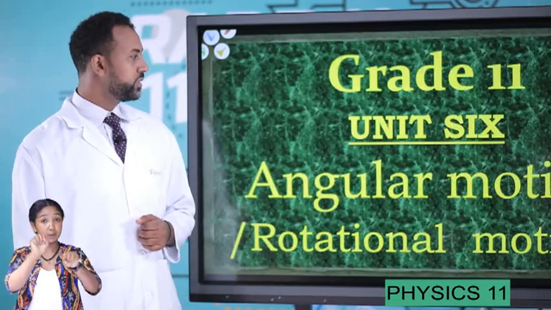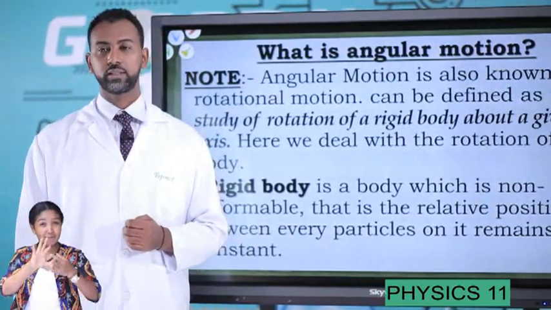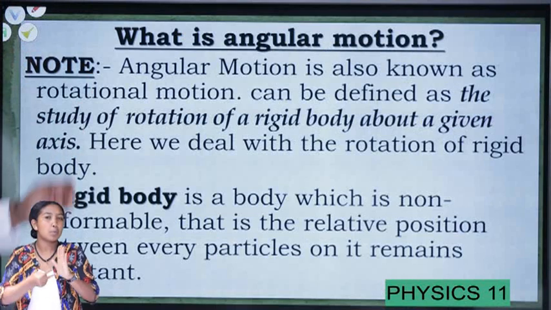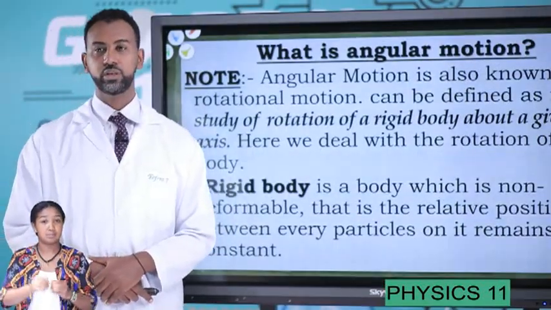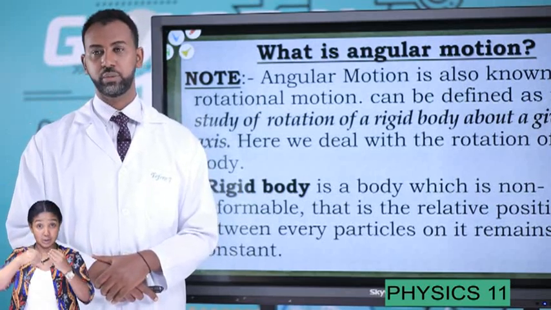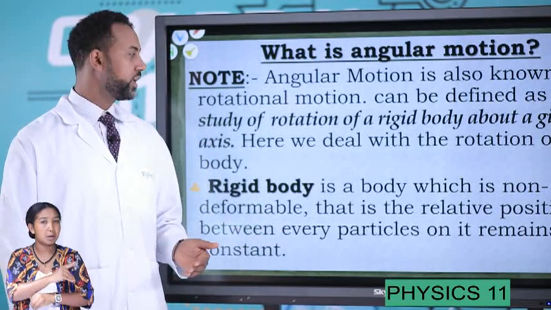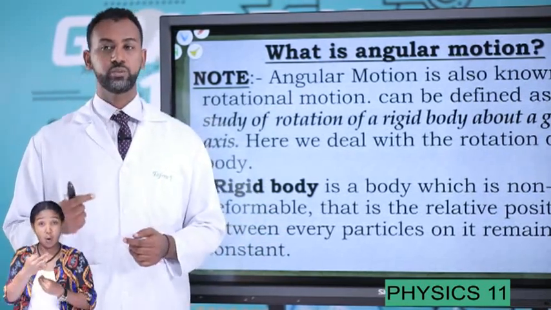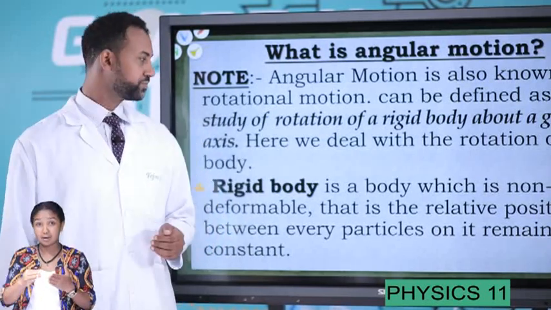So, in this concept, first we should define what rotational motion means. So, what do you mean by angular motion or rotational motion? Well, angular motion or rotational motion is a common motion which is found in our day-to-day activity, and it is defined as the rotation of a rigid body or rigid object about a given axis.